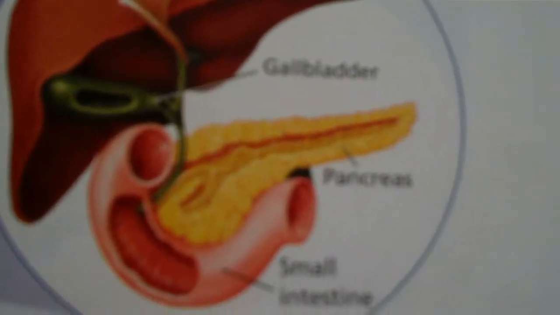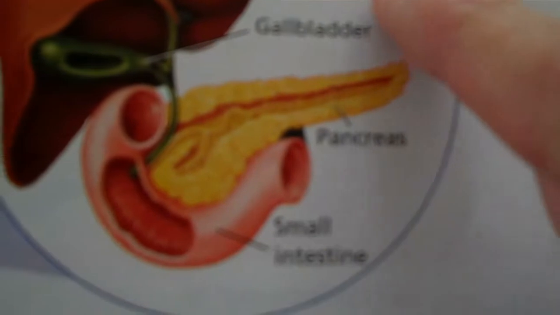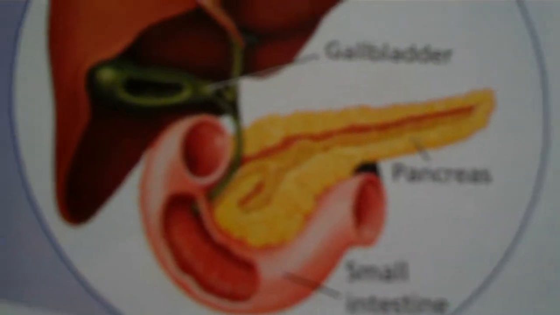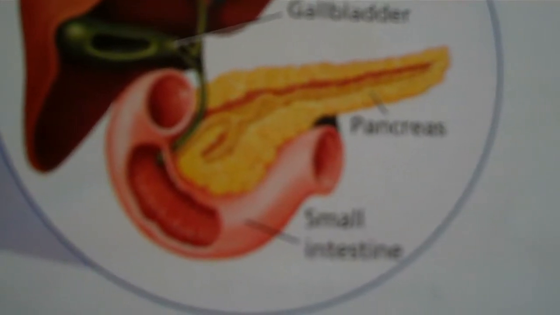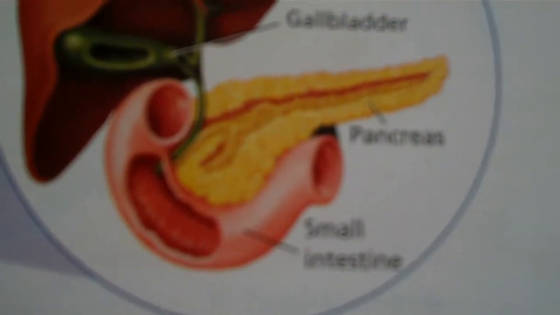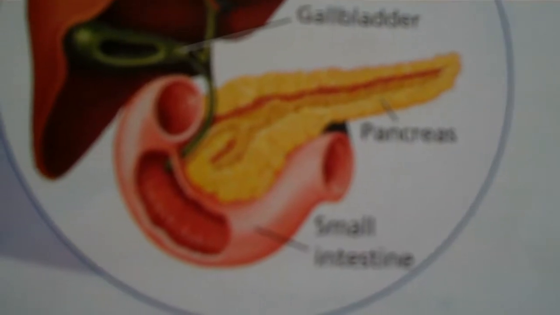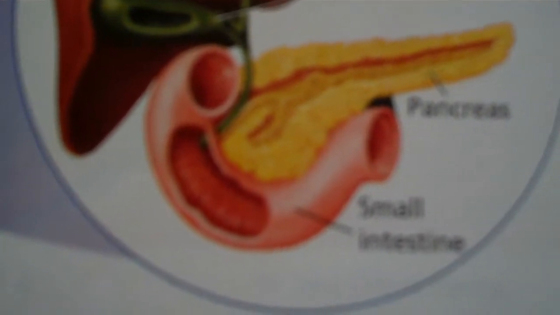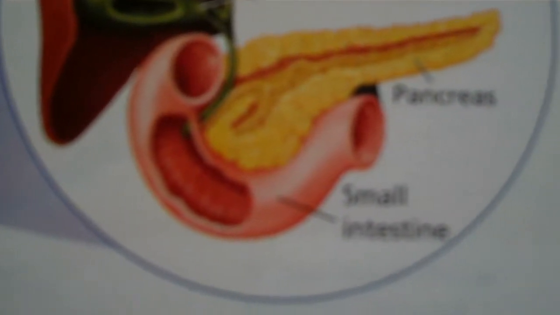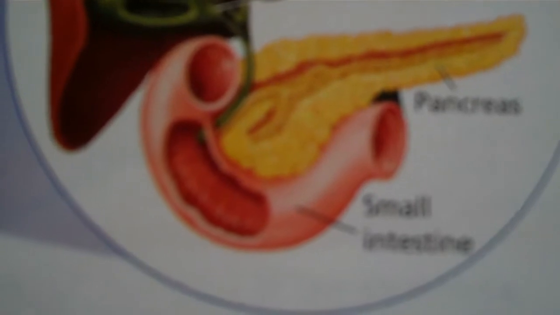The small intestine also has some help from an organ called the pancreas. The pancreas makes 3 enzymes. One enzyme continues to break down the starch, one breaks down the fat, one breaks down the protein, and these enzymes head straight into the small intestine. So that's why all the food in our body can be broken down completely.